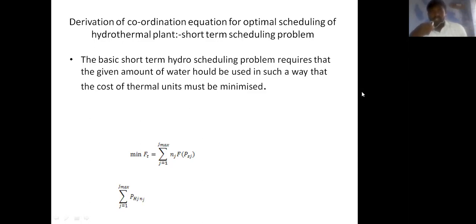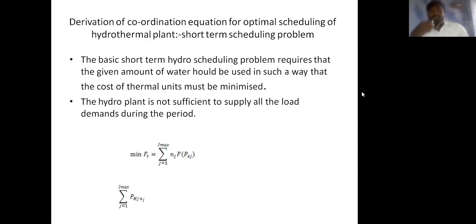The basic short-term hydro scheduling problem requires that the given amount of water be used in such a way that the cost of thermal units is minimized. We know that our aim is that the cost of operation of a thermal power plant can be minimized through hydropower generation when water is available. Here the water is constrained, and the hydro plant is not sufficient to supply all the load demand during the period.